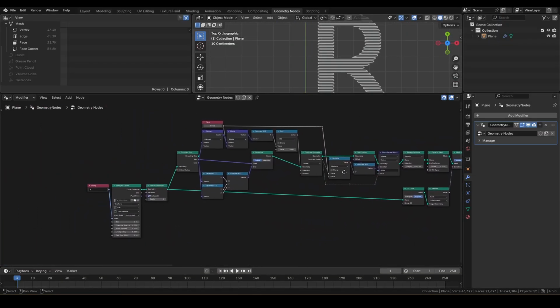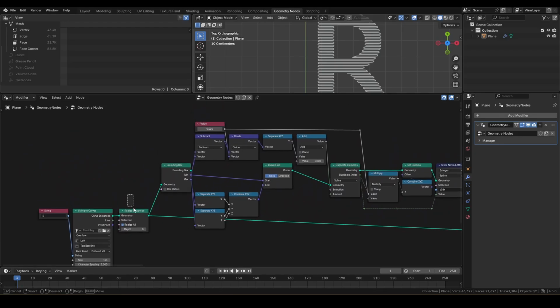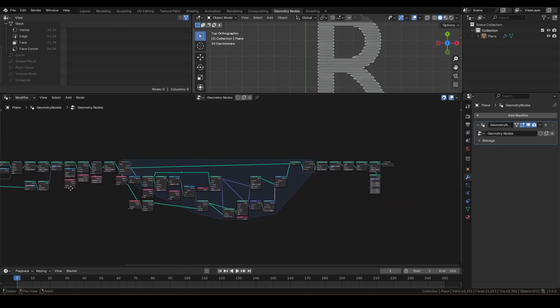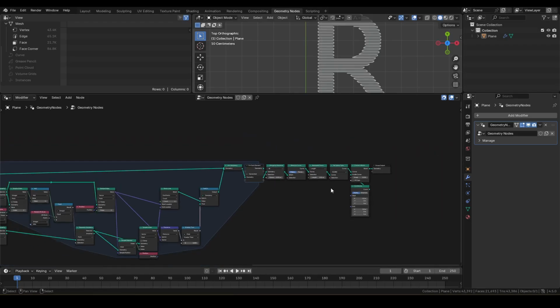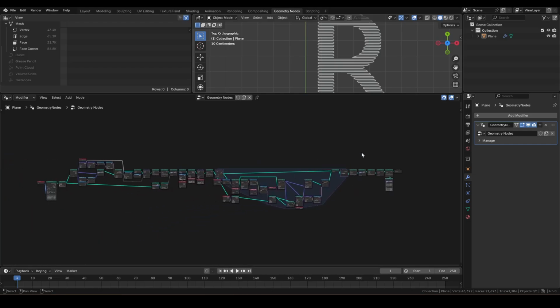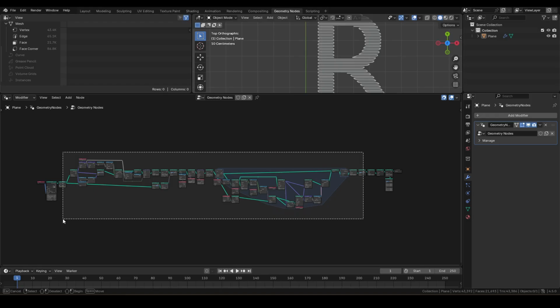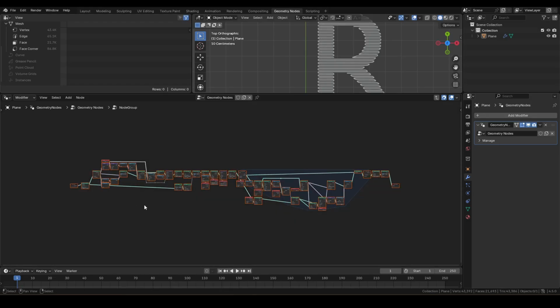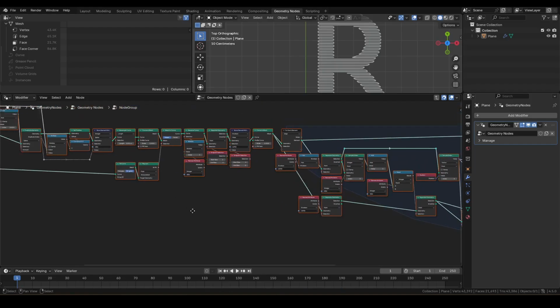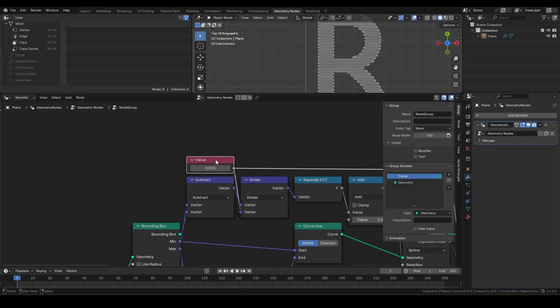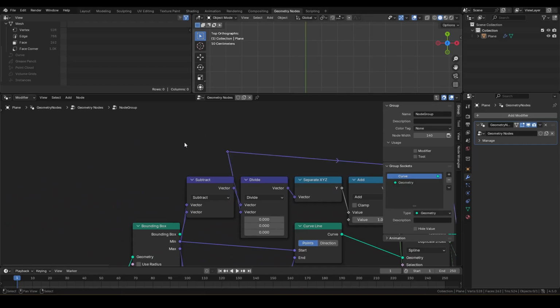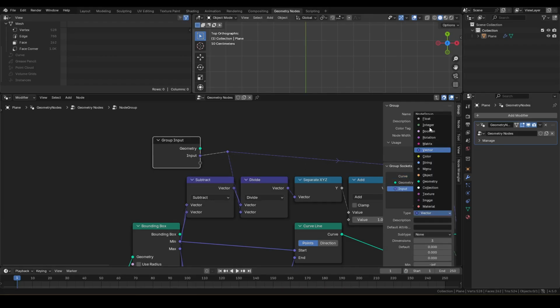For the last step, I'll group nodes up for ease of use, starting from this realize and ending at this mesh to curve node. Select the nodes in range and Ctrl G to group them up. I'll turn some values into arguments to control them externally. Open up the side panel with N, then turn this value node into group input. Change the type back to float and call it spacing.